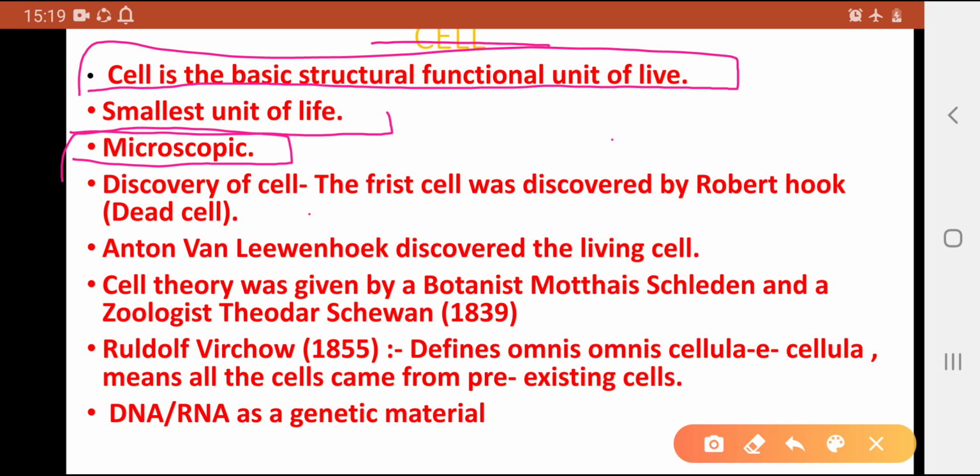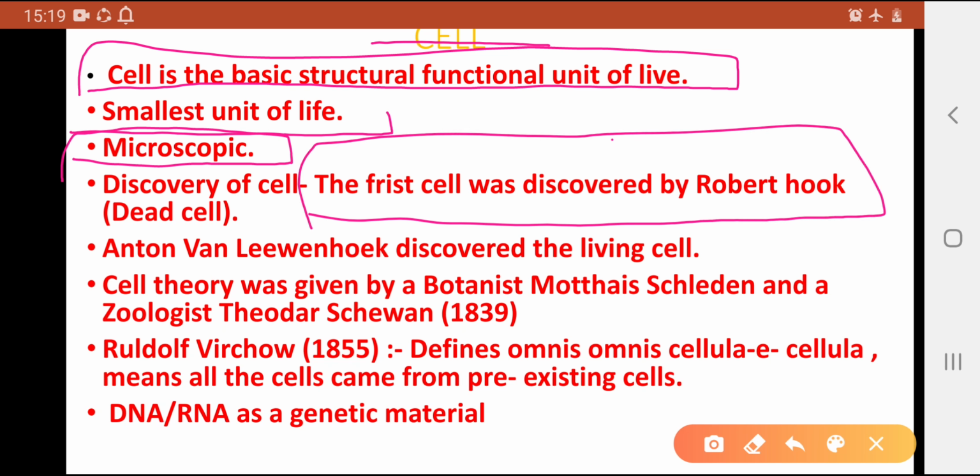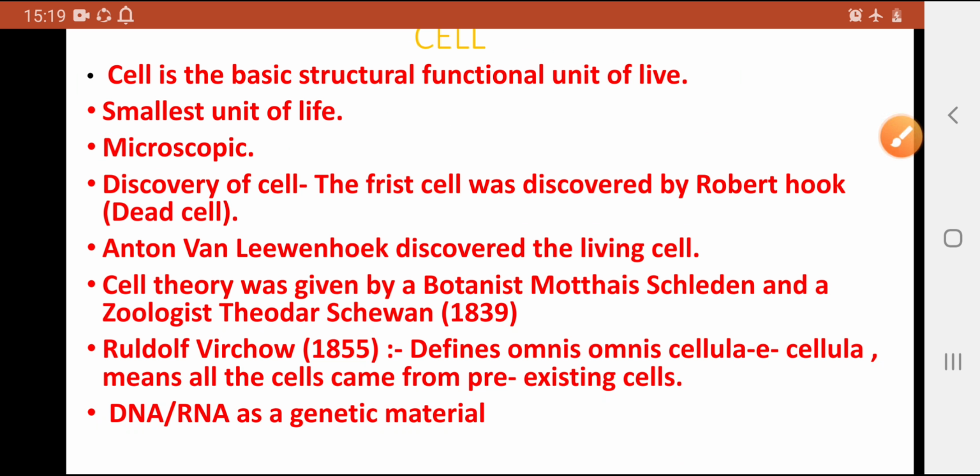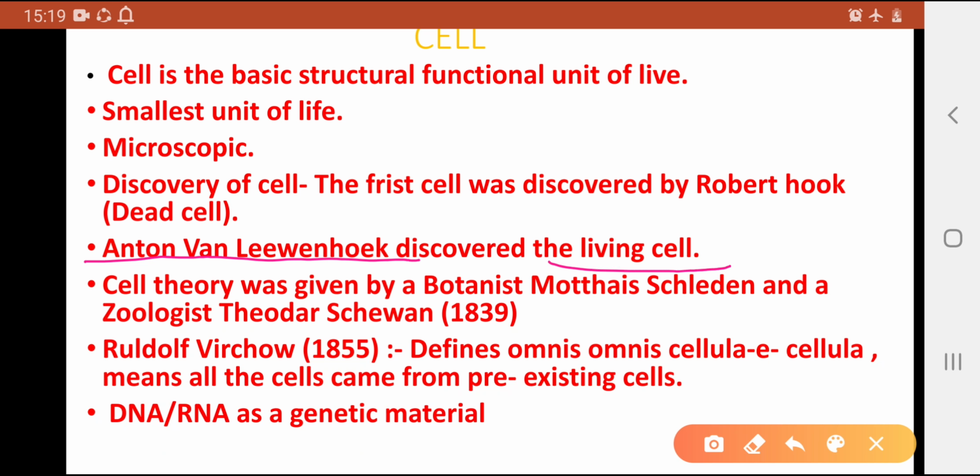Discovery of the cell. The first cell was discovered by Robert Hooke. But that cell is called a dead cell because it was discovered from cork. And second, the living cell was discovered by Anton von Leeuwenhoek. This is an important point. Who discovered the living cell? That is Anton von Leeuwenhoek.